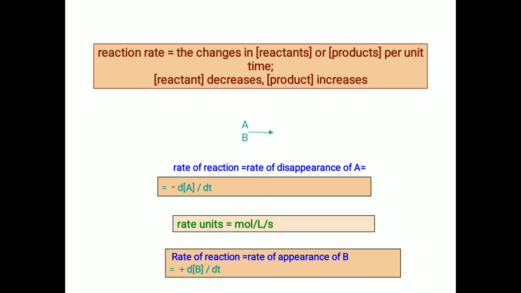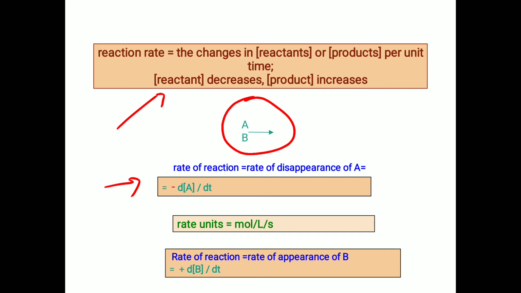Now see the mathematical representation of the reaction rate. We have already studied that the change in concentration of reactant or product per unit time is nothing but the reaction rate. And we already know that the reactant concentration during the course of reaction goes on decreasing, whereas product concentration goes on increasing. If we consider the reaction where A is the reactant and B is the product, if you want to express the rate of reaction in terms of A, we can also express the rate of reaction in terms of B. So here two mathematical expressions come.